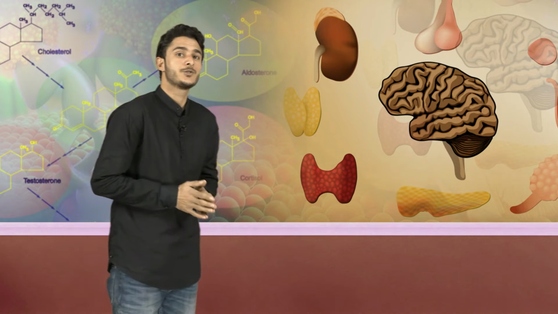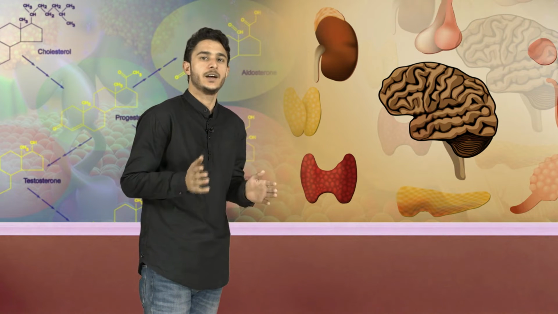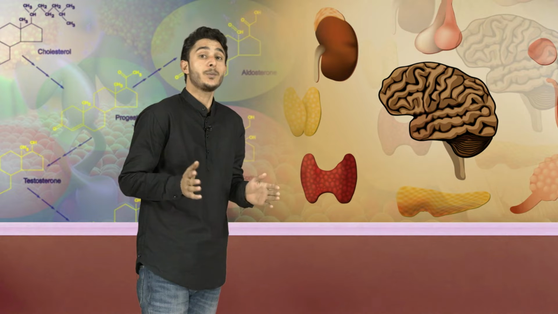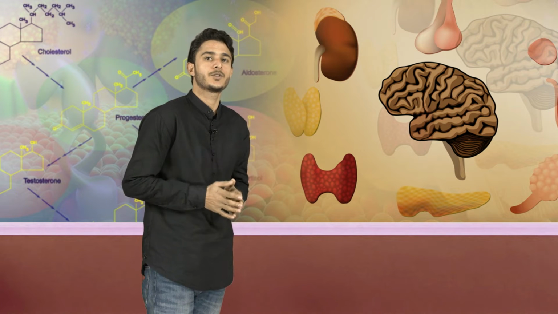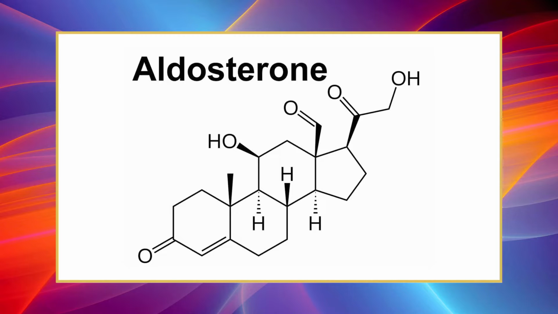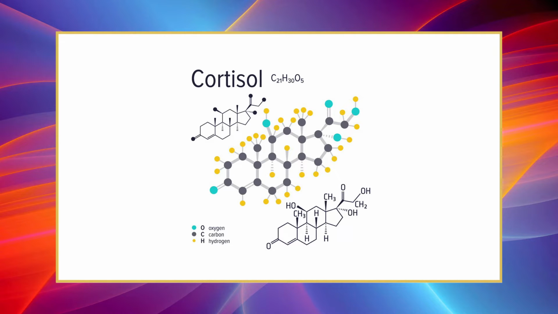More than 30 steroids have been isolated from the adrenal cortex, but two are of exceptional importance to the normal endocrine function of the human body: aldosterone, which is the principal mineralocorticoid, and cortisol, which is the principal glucocorticoid.